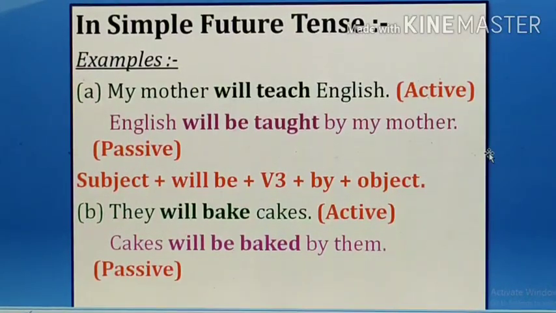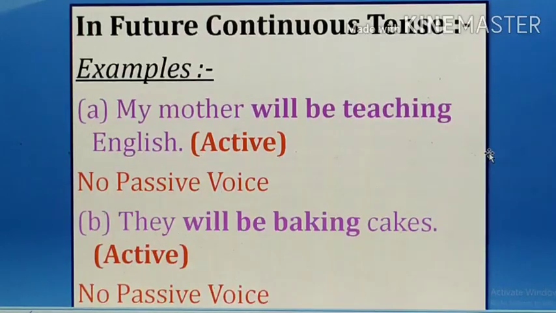Now, in future continuous tense, there is no passive voice. Remember, in present perfect continuous, no passive voice. In past perfect continuous, no passive voice. And now in future continuous tense also, no passive voice. Okay, my mother will be teaching English. No passive voice. Why, you know? Because the sentence in the active, that is my mother will be teaching, already is in the continuous tense. Then how will we change it? So there is no passive.